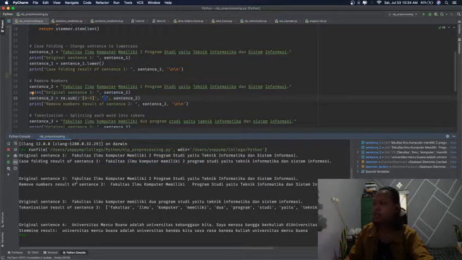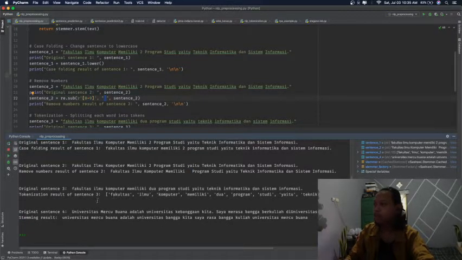As we can see the result here, this is the original text: Fakultas Ilmu Komputer memiliki 2 program studi. This is a number, and in the result we can see the number is removed. So it becomes Fakultas Ilmu Komputer memiliki program studi. So the number is replaced with an empty string.